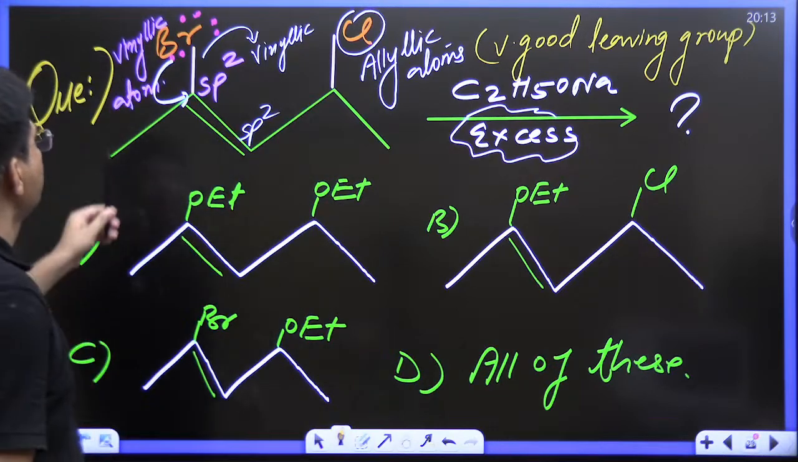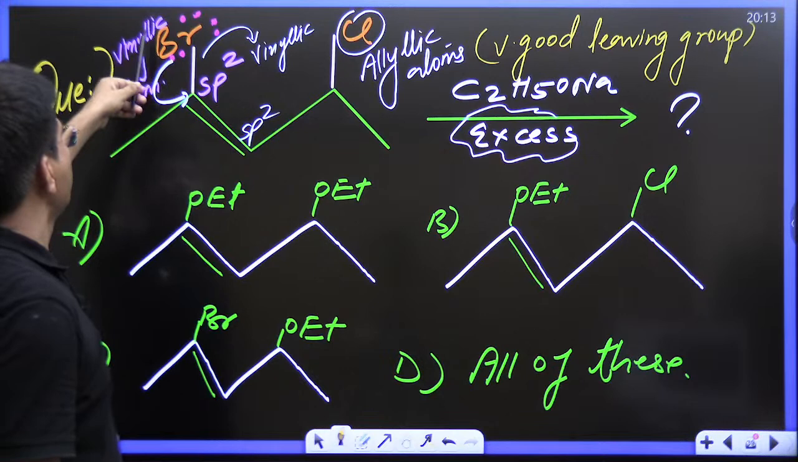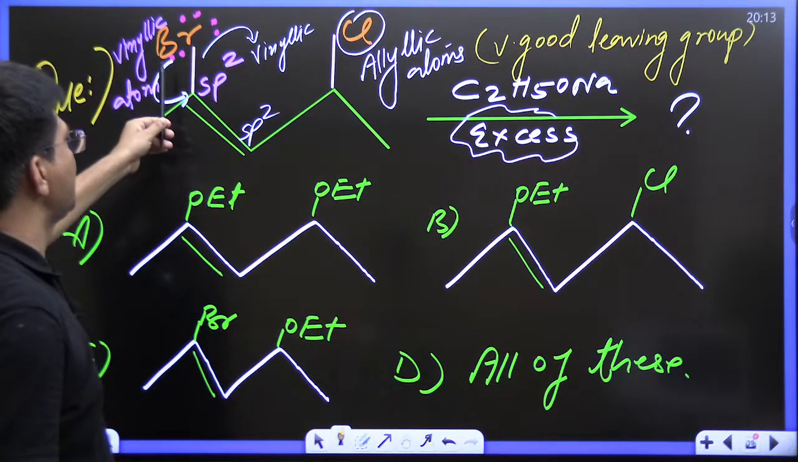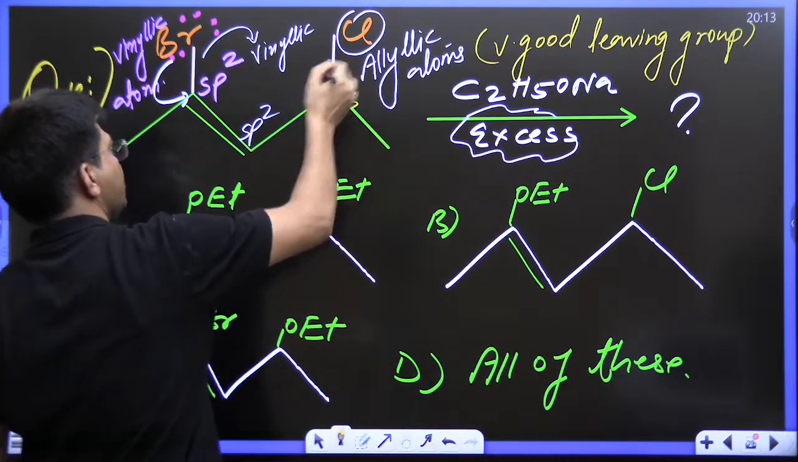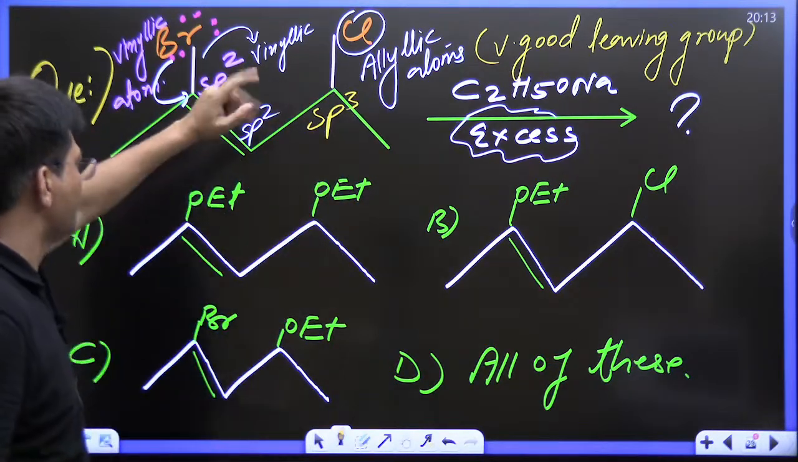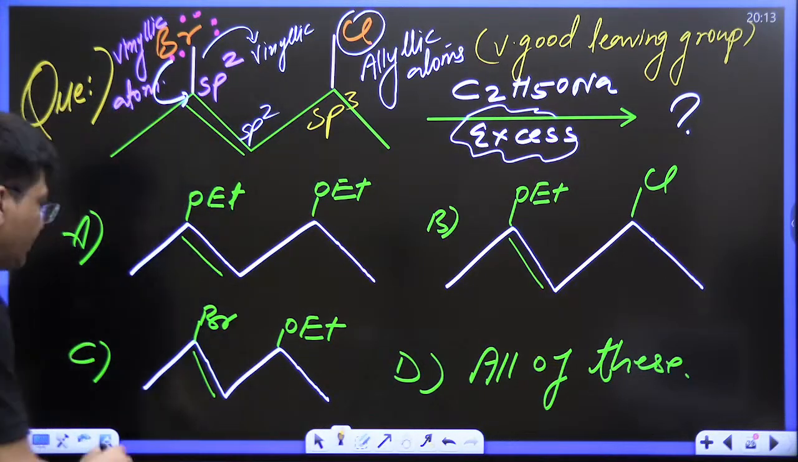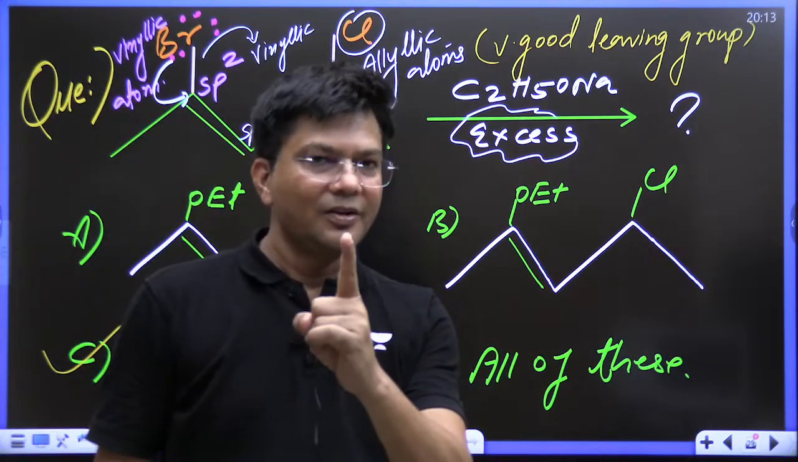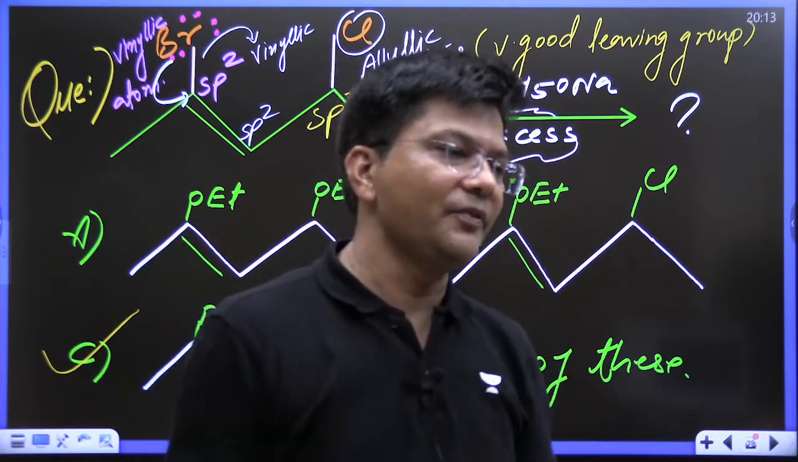Now, what is the answer? This is not going to leave and this is going to leave. You must have thought that this is a good leaving group. No, it depends on the position. This is sp2 hybridized, not going to leave, and this is sp3 hybridized adjacent to this allylic atom, a good leaving group. This is going to leave, this is not going to leave. What is the answer? C is the correct answer, kids. You got failed or not? So concepts are really very, very important.